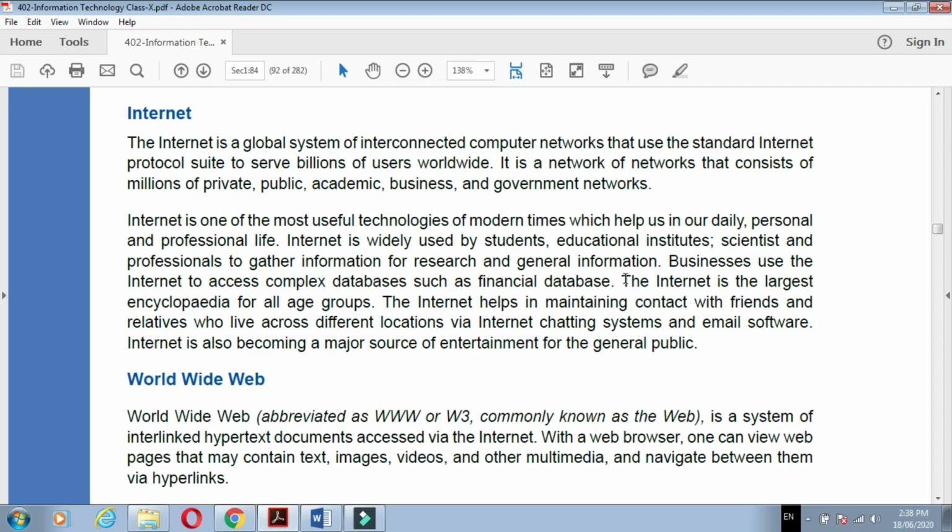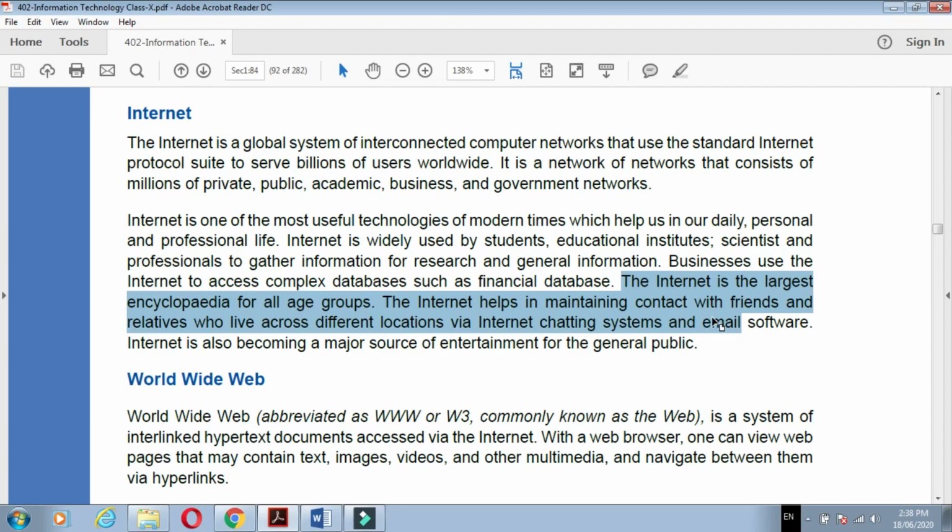Now the internet is the largest encyclopedia for all age groups. The internet helps in maintaining contact with friends and relatives who live across different locations via internet chatting systems and email software. Yes, we all use emails, WhatsApp, Facebook.